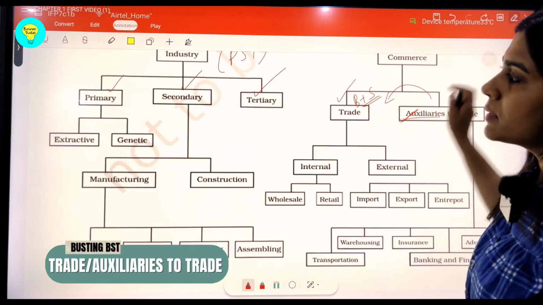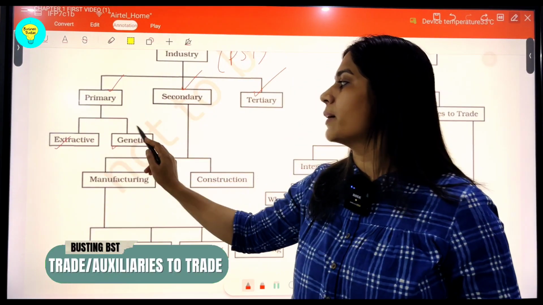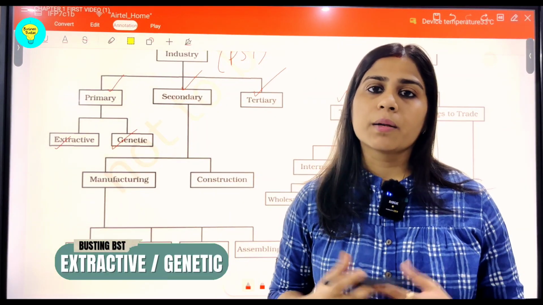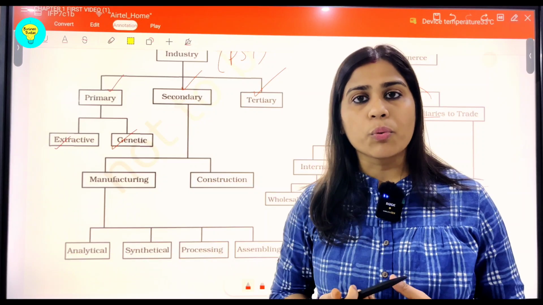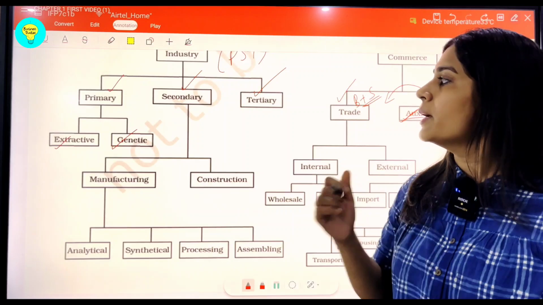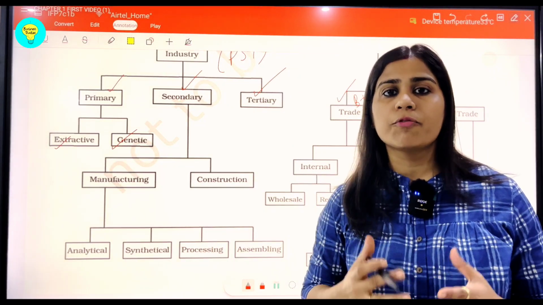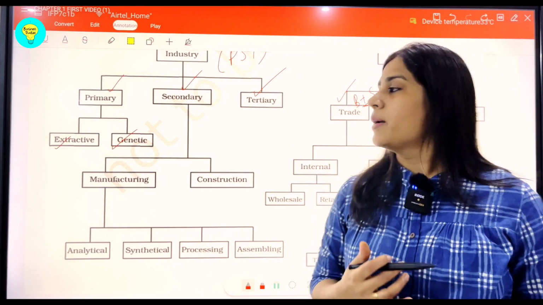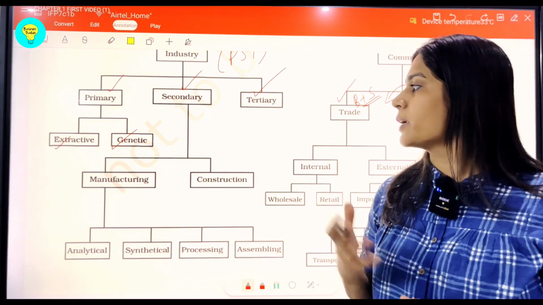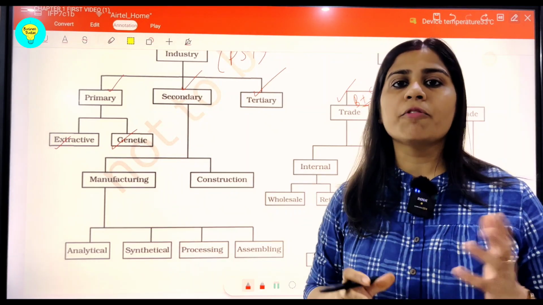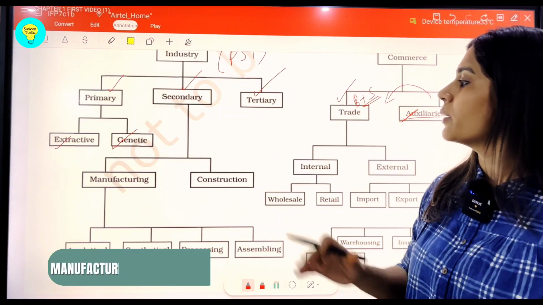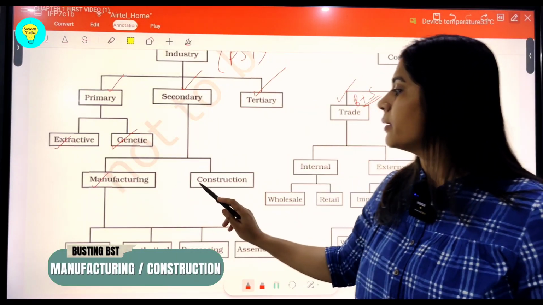And in primary, you can see there are further two types: extractive and genetic. Extractive means something taken out from the natural resources, like it may be the iron ores, iron from iron ores. The minerals are basically extracted from their ores. So this comes under extractive industry. Then in genetic industry, we are concerned with the living forms which carry genes. Maybe we can take up the poultry farming or fishing or pisciculture, like all these activities come under genetic type of primary industry. Similarly, next in line is secondary industry, students, where there are two subcategories: manufacturing and construction.